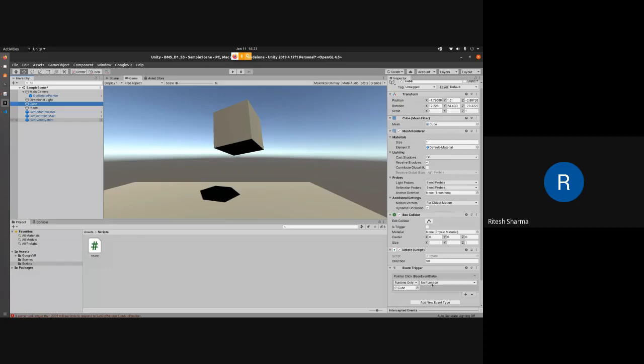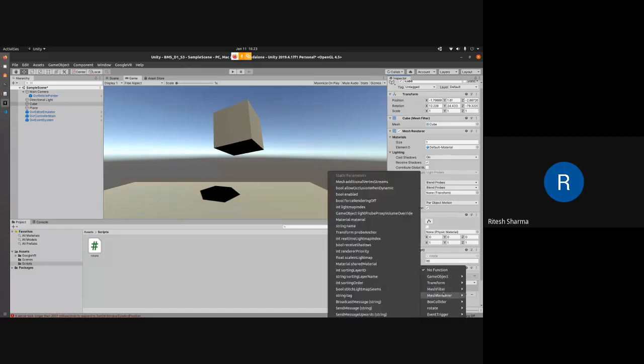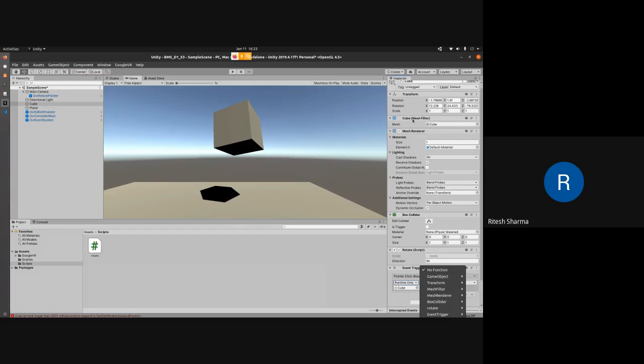Now no function. Now you can change the function. Which function do you want? What are the functions you have? What it is showing here is all this. Is there anything in the transform you want to do, or the mesh filter or the mesh renderer, and all those things? But what we want is to include a function which we have defined inside the rotate script. So we'll go to rotate, or whatever name you have given, so that will appear here. Even inside rotate there are so many things, but you have defined one particular function, which is reverse.